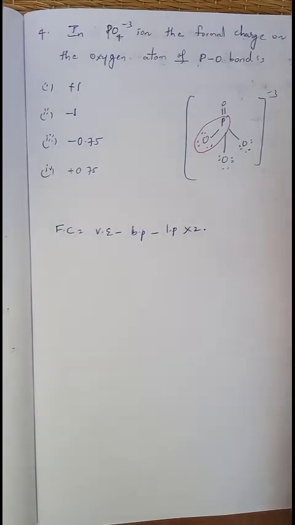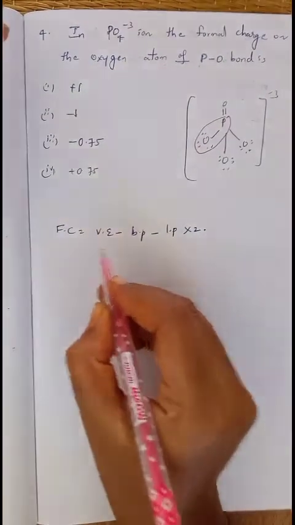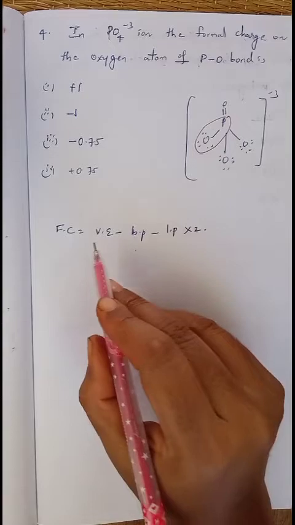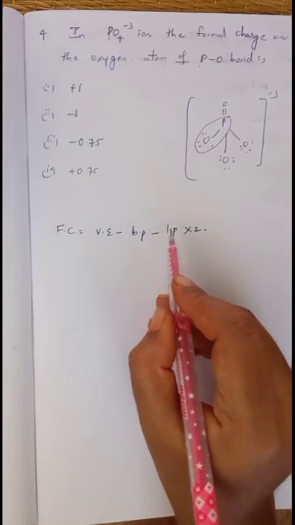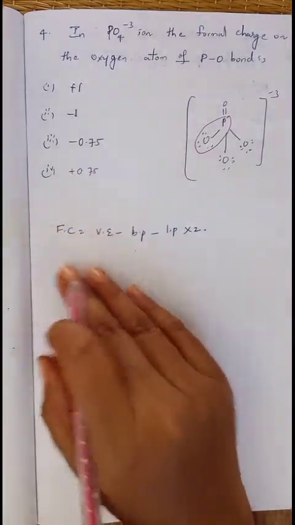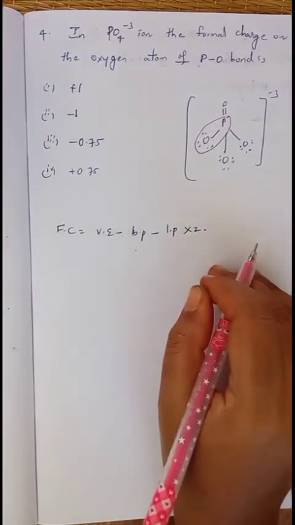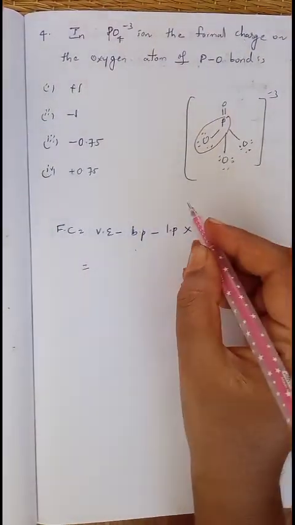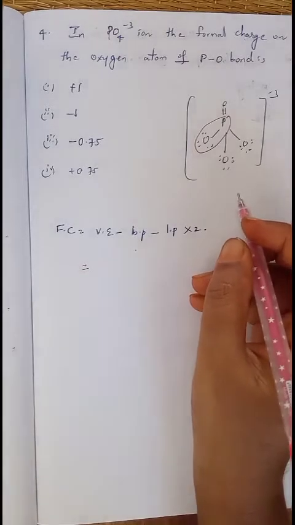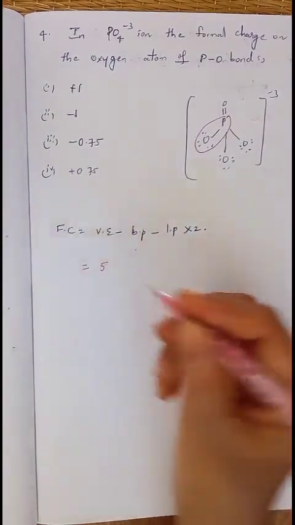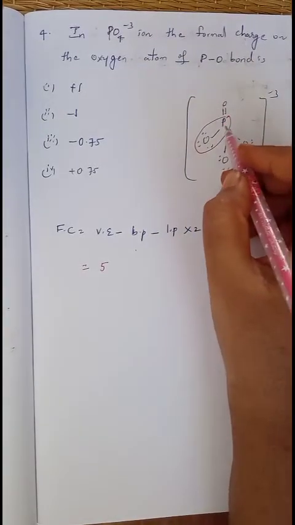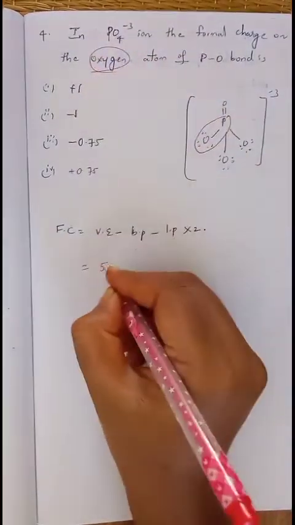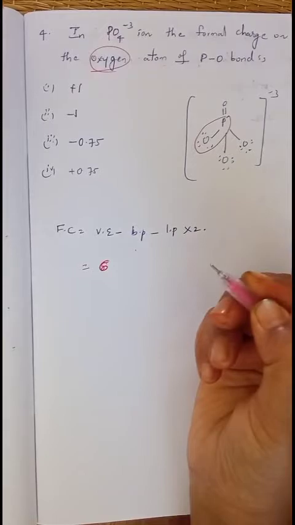For this we want to find out formal charge, so we can use a formula. Formal charge is always equal to number of valence electrons minus bond pair minus lone pair into 2. This is the formula to find out the formal charge of any atom in a molecule. So first find out valence electrons. The valence electrons in phosphorus is 5, sorry, for oxygen we are finding out. For the oxygen atom, the total number of valence electrons in oxygen is 6.